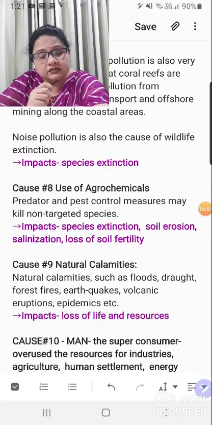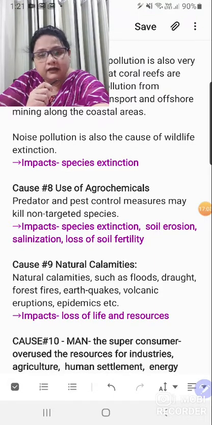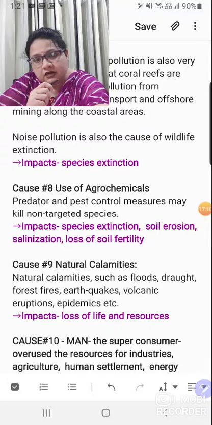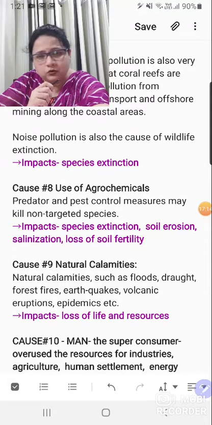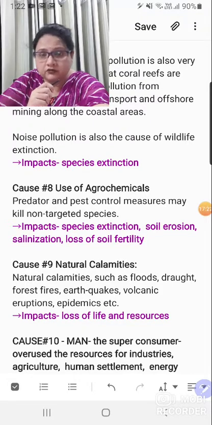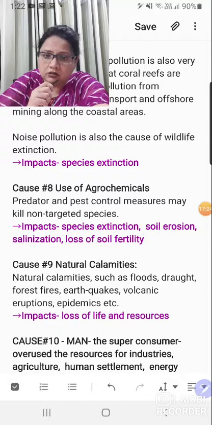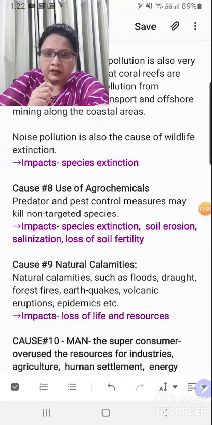One example is the reproductive failure in bald eagle, because the eggs that the eagle lays become very brittle because of these chemicals, DDT in particular, right? And the impacts are species extinction, soil erosion, salinization. Since you are using chemicals over the soil, these are going to alter the texture of the soil. So whatever characteristics are important for a soil to be called fertile, all those factors are lost when the salts are used in much concentration, right?